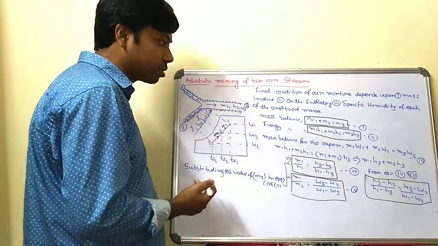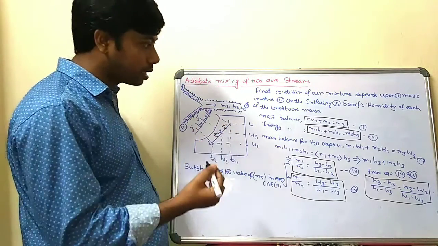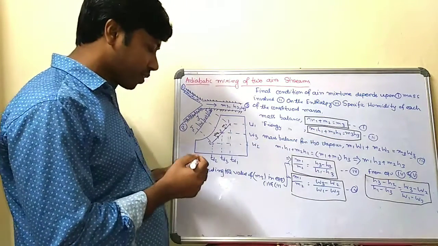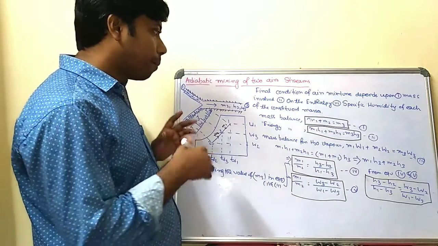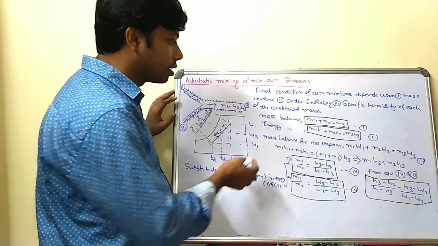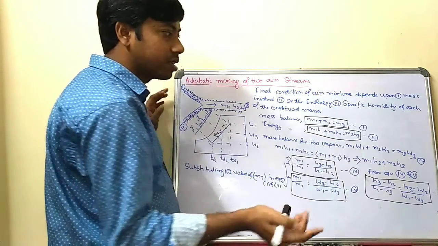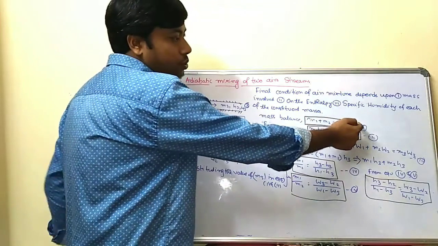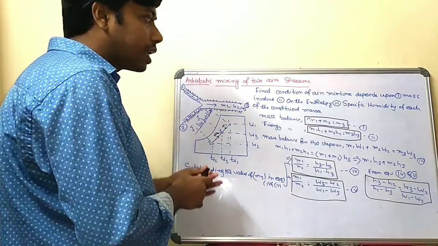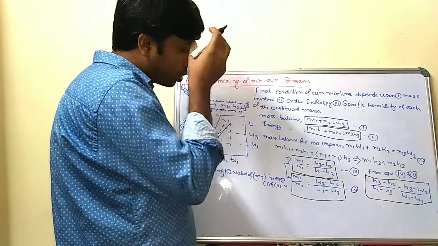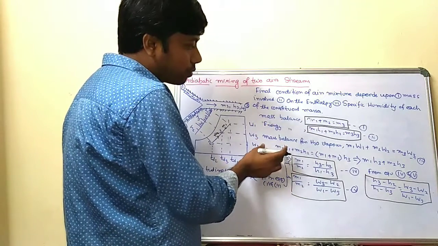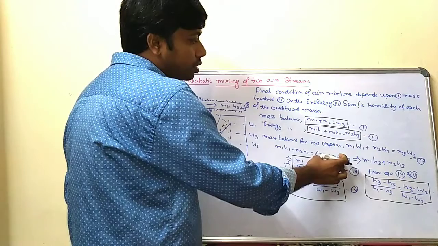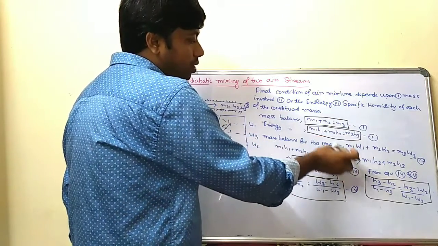Similarly, for the energy balance equation, you can write m1 h1 plus m2 h2 is equal to m3 h3. Similarly, the mass balance for water vapor is m1 w1 plus m2 w2 is equal to m3 w3. Now, in equations 1, 2, and 3, we know that m1 plus m2 is equal to m3. In the energy balance equation, put m3 equal to m1 plus m2.